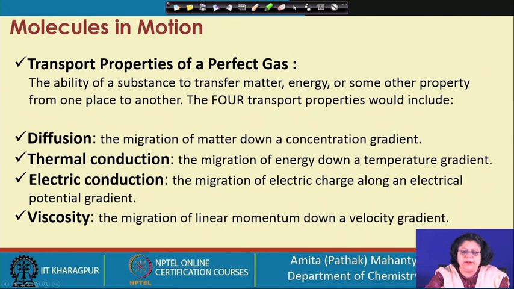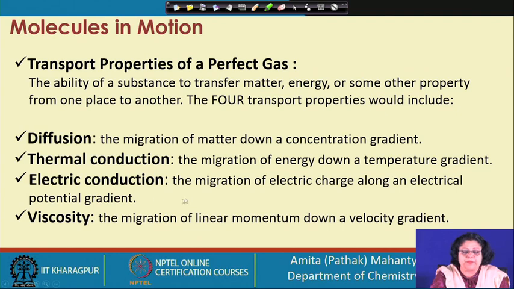What are we going to be discussing? We are going to be discussing the 4 transport properties: diffusion, thermal conduction, electrical conduction and viscosity. Diffusion is the movement or transport or migration of matter due to a driving force, the concentration gradient. Similarly, we have thermal conduction, which is the migration or transport of energy due to a temperature gradient.